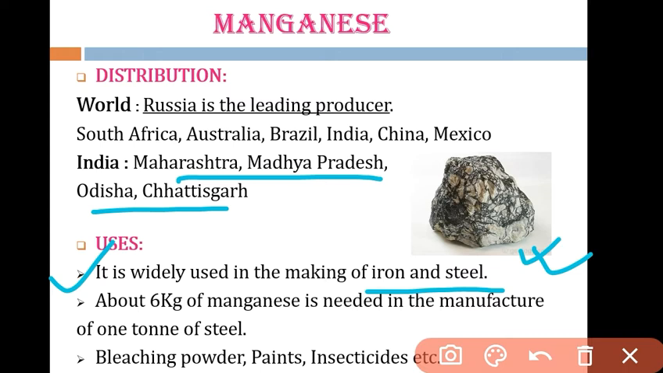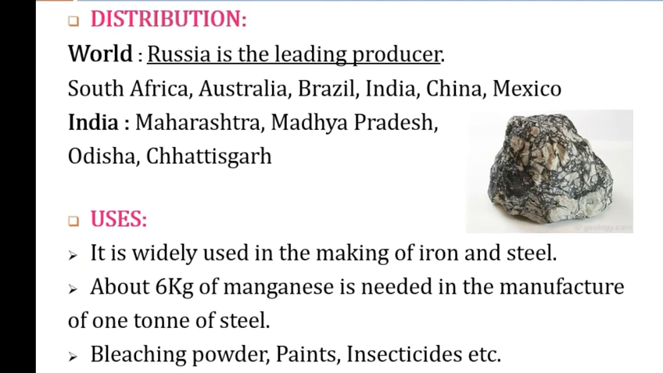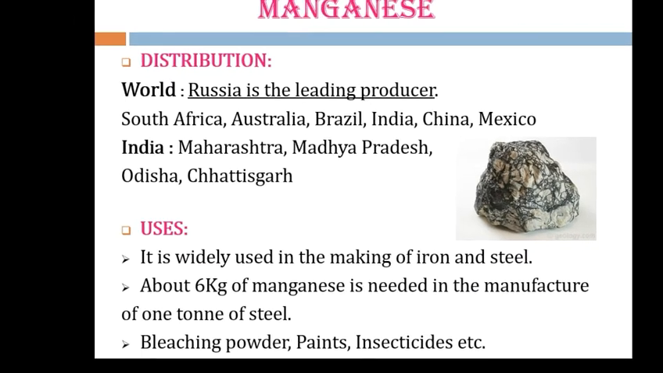Even with that, other uses of manganese are that it is also used to make bleaching powder, paints, insecticides. Even China clay is also produced from manganese. And which country leads in producing manganese? It would be Russia. You have to remember these are the uses of manganese.